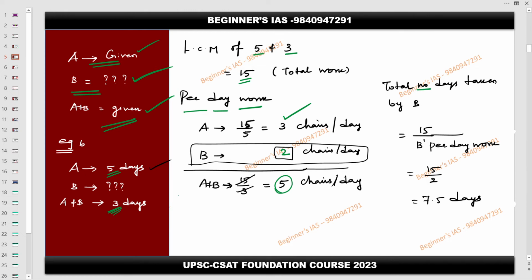Now the total number of days taken by B is the total work needed to be completed, that is 15. Then what is B's capacity? B has the capacity of making 2 chairs per day. That should be in the denominator. Therefore, just cancel this. After cancelling, surely you'll get 7.5 days taken by B to complete the same piece of work. If you have a doubt, please clarify.